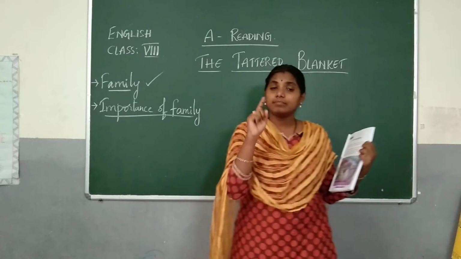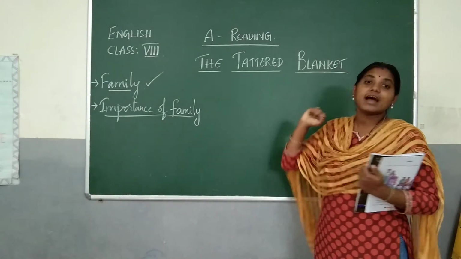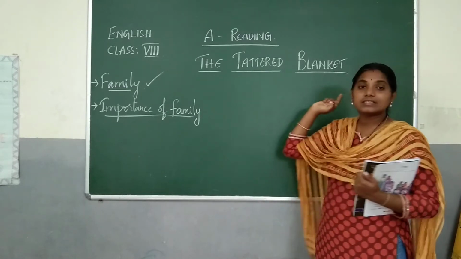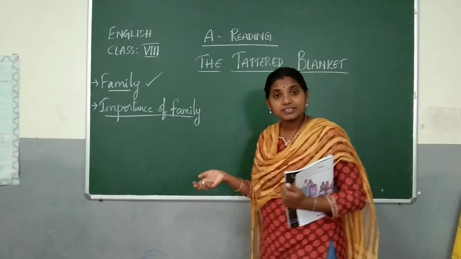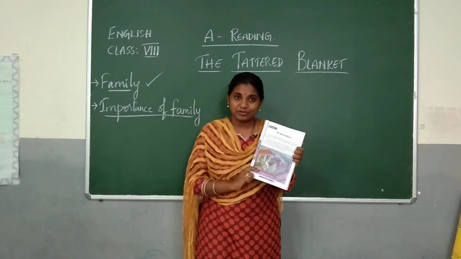And let me not forget to tell you the meaning of tattered. Tattered is torn. The tattered blanket means torn blanket. Whose blanket might it be? Answers to all these questions are in this textbook.